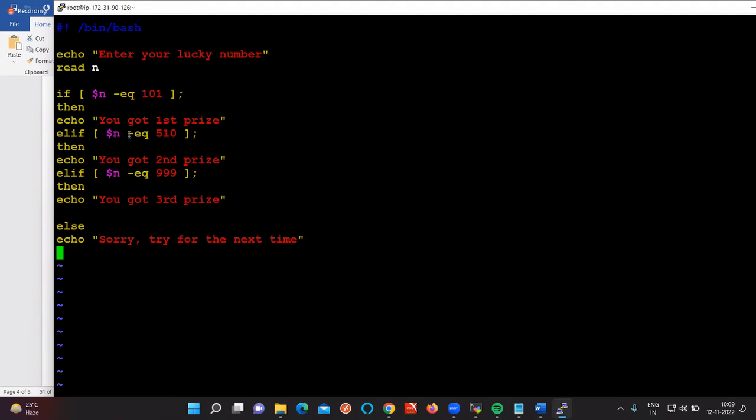If the value is 510, then it prints the second price. If the value is 999, then the third price. So the condition we have used is nested if. An if inside an if is called a nested if, or otherwise we can call it else if.